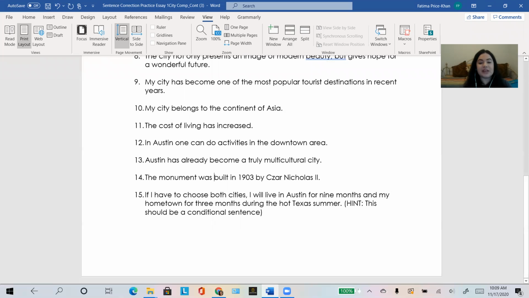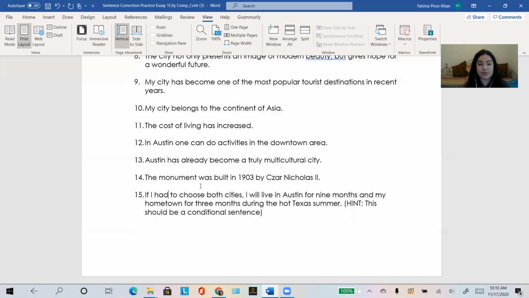Okay, number 15 is kind of a difficult one, and we will learn about conditional sentences in the future in this class. We'll have a little review of it. If I have to choose both cities, I will live in Austin for 9 months and my hometown for 3 months during the hot Texas summer. So I'll just tell you what this is. If I had to choose both cities, right? It's going to be a "had," a simple past.